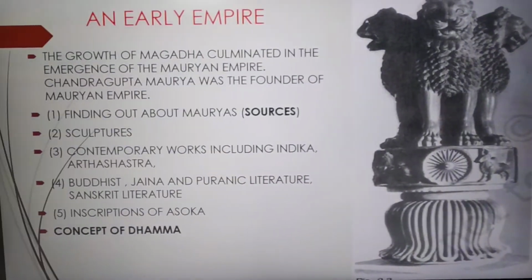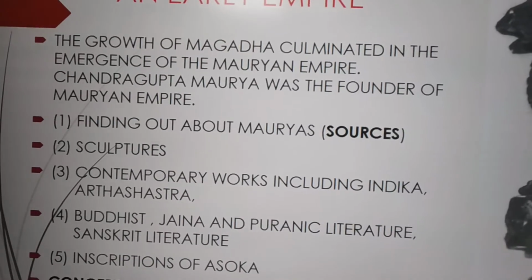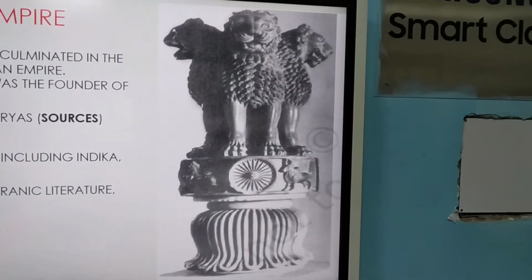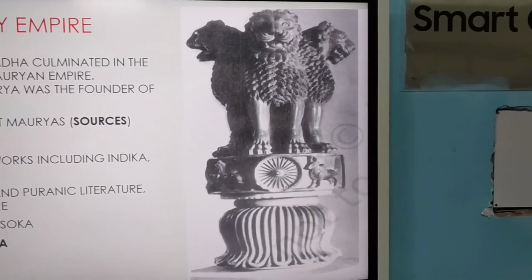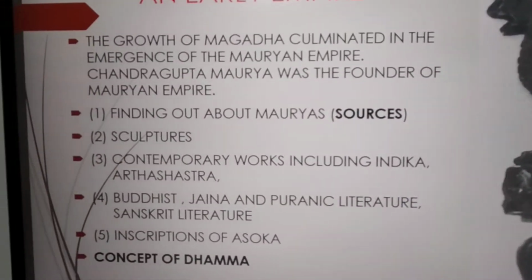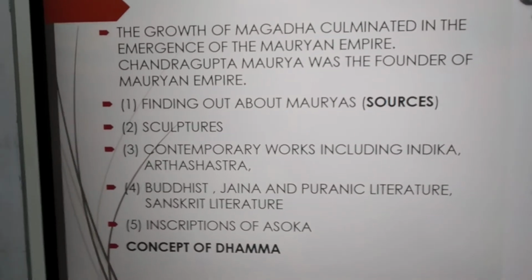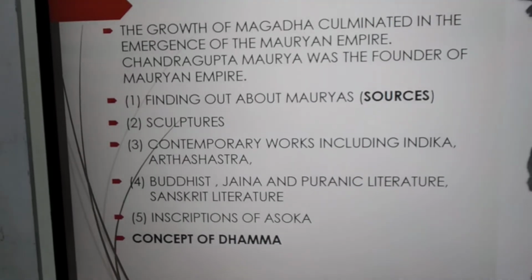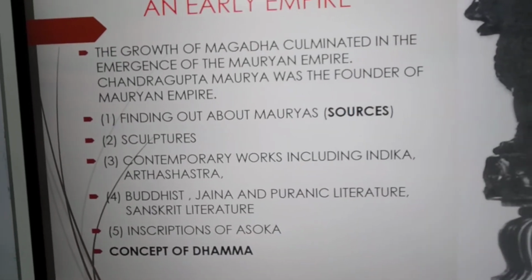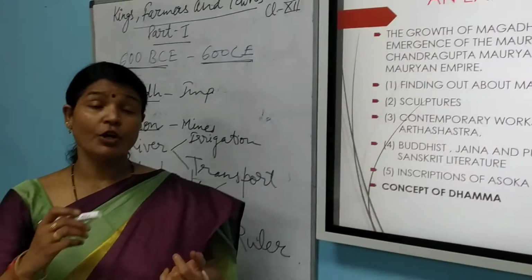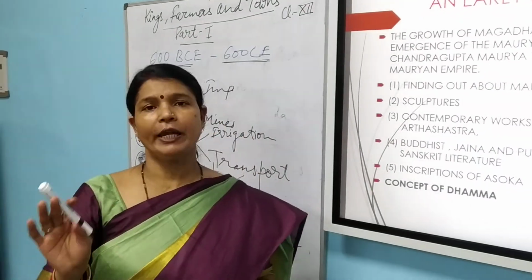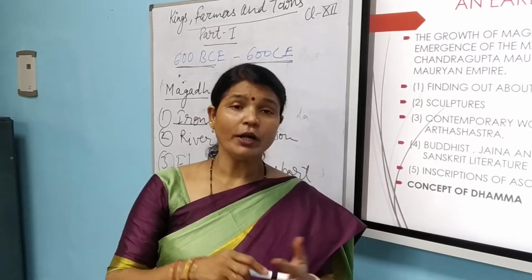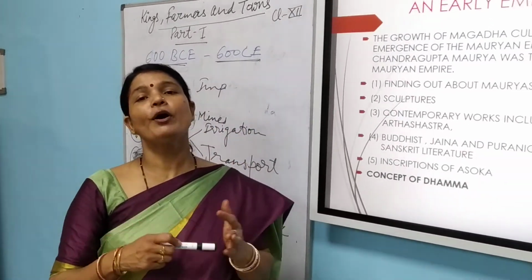Right. Now when we talk about an early empire, how do we know what the sources are? The growth of Magad culminated in the emergence of the Mauryan Empire. Chandragupta Maurya was the founder of the Mauryan Empire. Now, what are the sources? How do we know about the Mauryan Empire? This also comes as a long question. Previously it was of 8 marks, now 8 mark questions are not there, there are some changes. So, what are the sources to know about the Mauryan Empire?